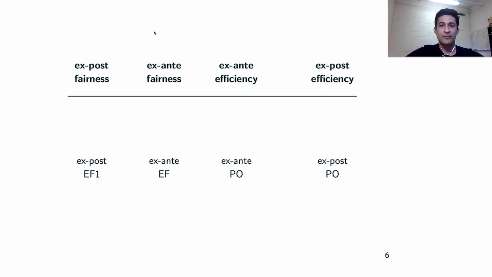Note here that instead of considering ex-post envy-freeness, I have listed a weakening of it, ex-post EF1, which stands for envy-freeness up to one item. The reason for considering EF1 instead of EF is simply because envy-freeness is not guaranteed to exist when you have indivisible items and deterministic allocation.